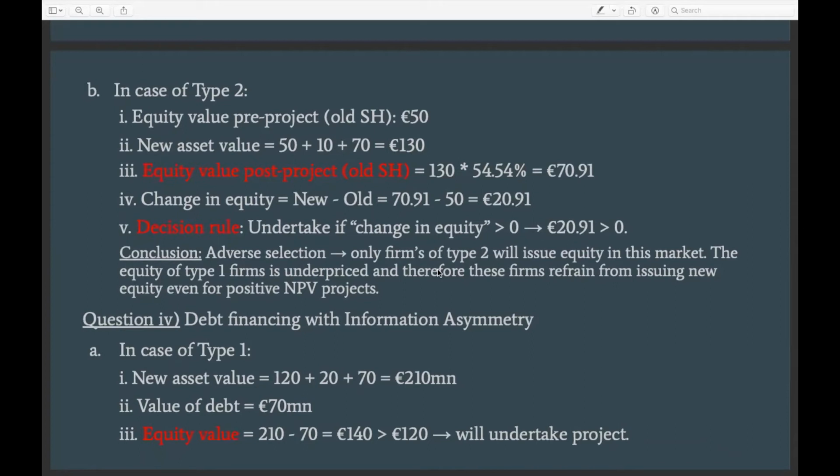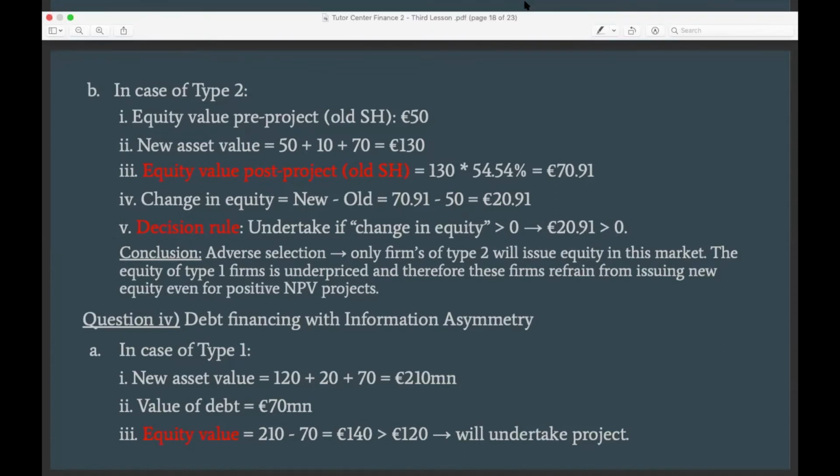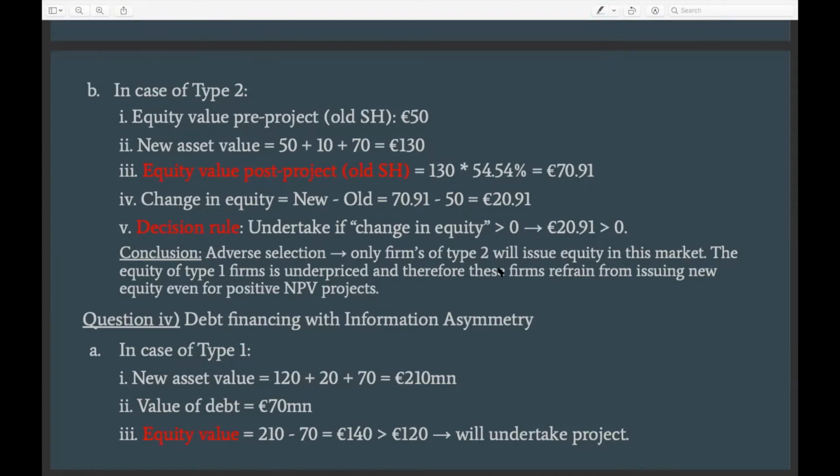And now to understand what the decision would be, whether the company would do the project or not, we need to calculate the change in equity value for the old shareholder. So we know that the new value is 70 million and the old value is 50 million. So it means for the old shareholder, the equity value is going to increase by almost 21 million, right? And based on this, it's definitely clear that the company will do the project in this case, because at the end, the equity value is increasing. So this is a positive NPV project for the old shareholder, right?